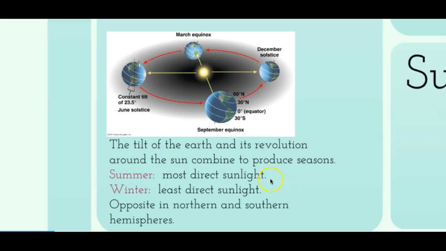So during summer, we have the most direct sunlight. If you have a northern hemisphere summer, that's when the most direct sunlight is in the north. And during winter is when you have the least direct sunlight. So during our northern hemisphere summer, the southern hemisphere is experiencing winter.